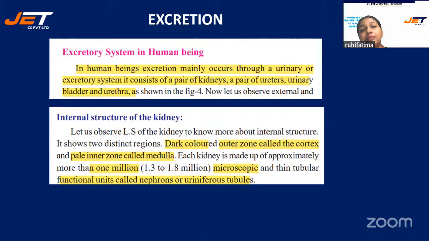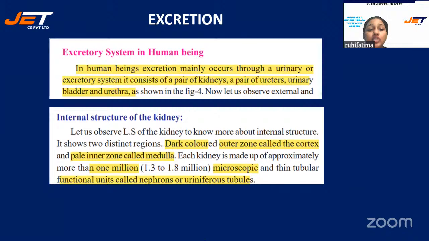When you observe the picture of a kidney, or if you have ever seen the kidney of a chicken, or you can consider a goat also, right? So when you dissect that kidney, you will see there are two regions. One is a dark colored region, one is a light colored region, right? The outer dark colored region is known as the cortex, and the pale inner zone is called the medulla.